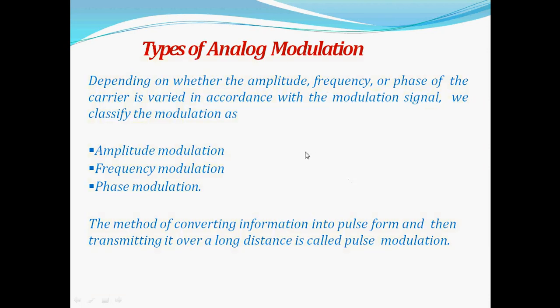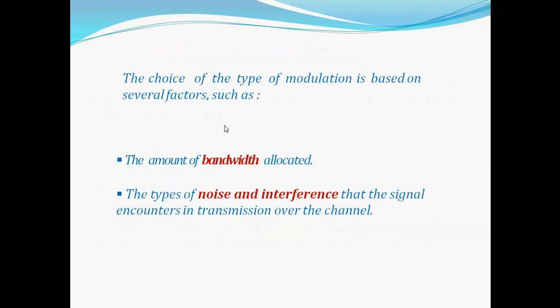Types of analog modulation. Depending on whether the amplitude, frequency or phase of the carrier is varied in accordance with the modulation signal, we classify the modulation as amplitude modulation, frequency modulation, phase modulation. The method of converting information into pulse form and then transmitting it over a long distance is called pulse modulation.